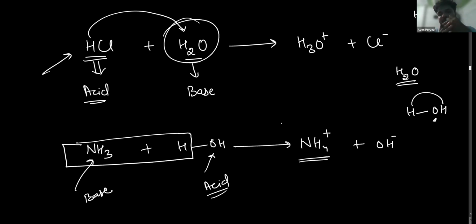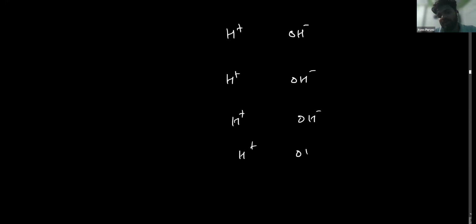So the properties of acid are due to the H plus ion. The properties of acid are shown by the H plus ion. Let me give you an example. Suppose I have 10 water molecules, each with H positive and OH minus ion.